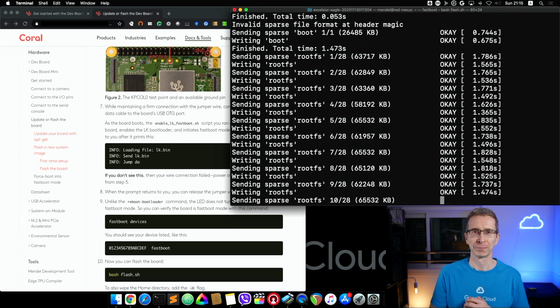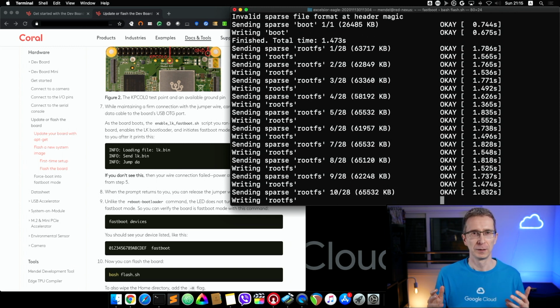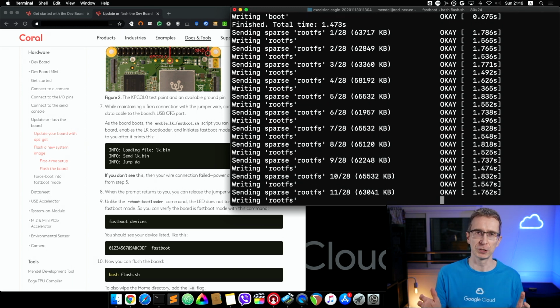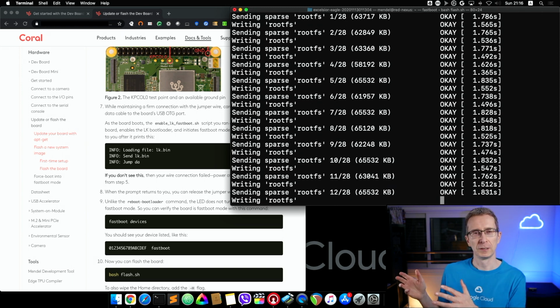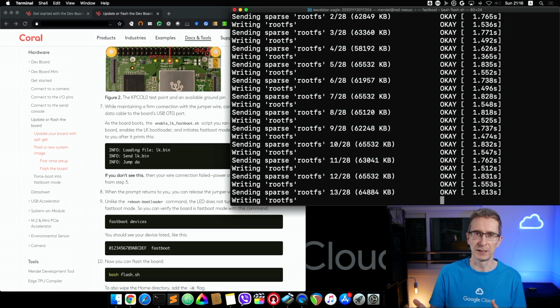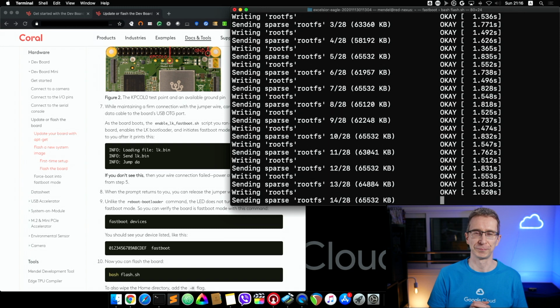So that's working. So this will take a few minutes for the fast boot command to upload the latest Mendel image, flash the eMMC storage on the board with the new image, then the board will reset and boot up for the first time. So that's it for this segment.